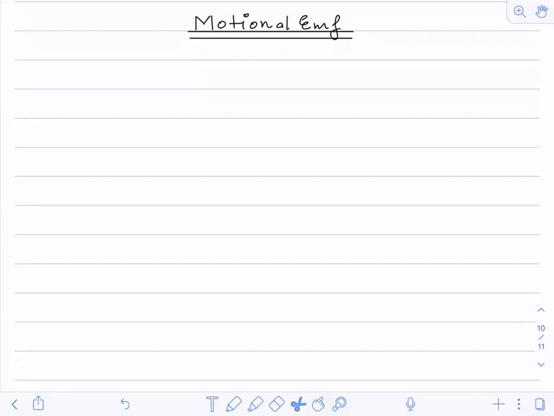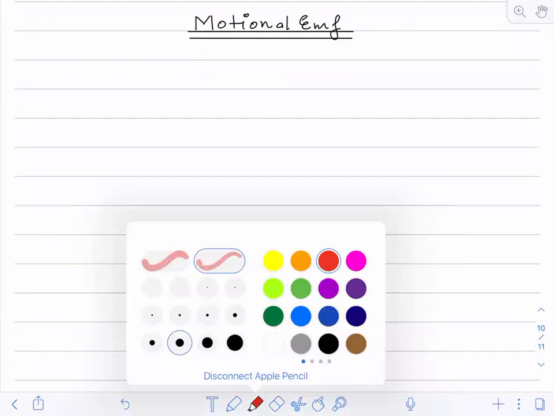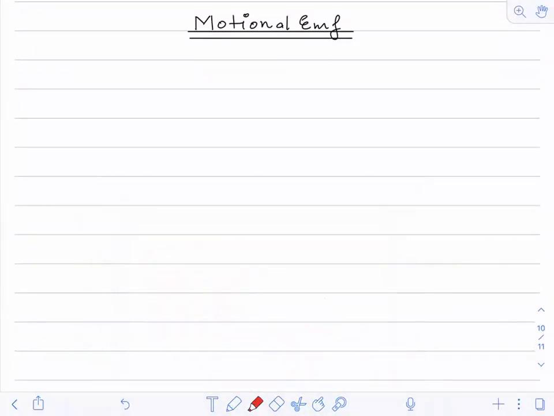Before starting this, let me tell you a few points. Let us assume that this is a conductor. Let me make it a little bit bigger in size. Like this. This is a conductor, AB. Now if I put this conductor inside a magnetic field like this,